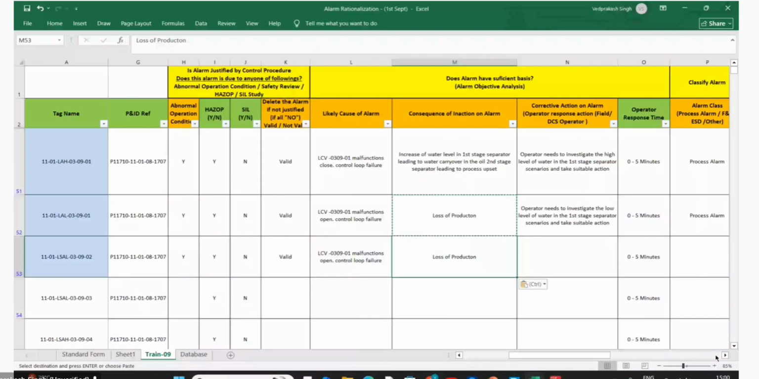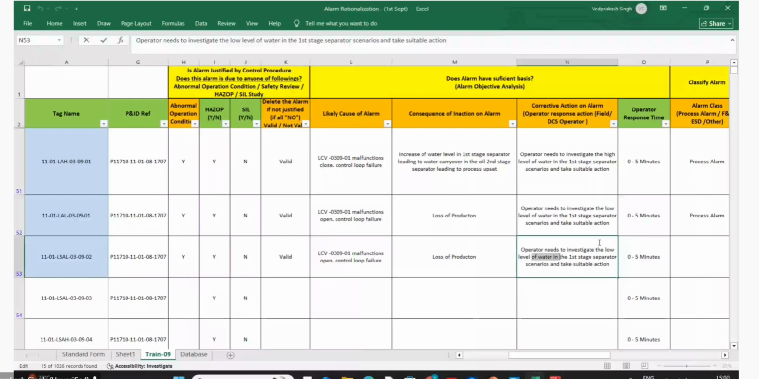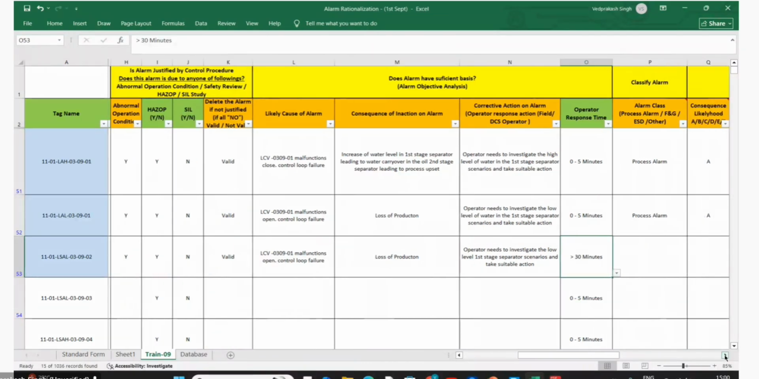Operator has to investigate low level in what? In the first separator, right? Yeah, manual. And the second separator, over. And what is the response time? No, this is already a trip, right? So to investigate, you have 30 minutes. Yeah, you have more than 30 minutes.